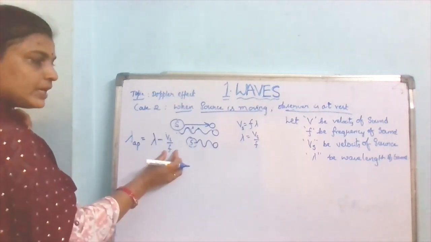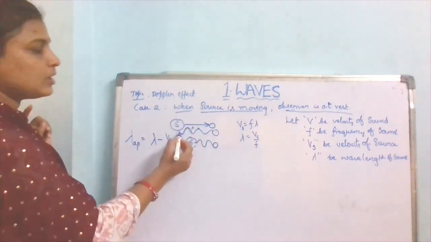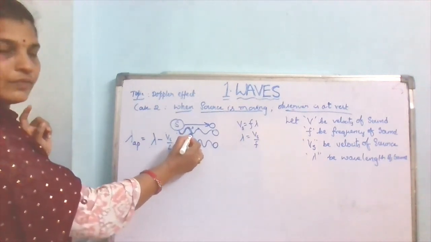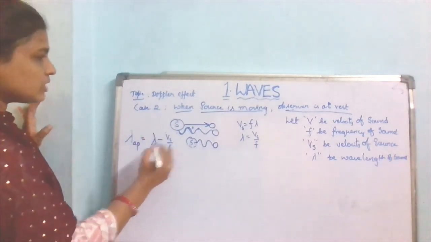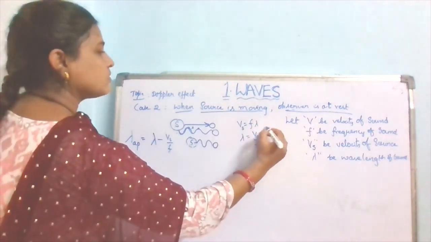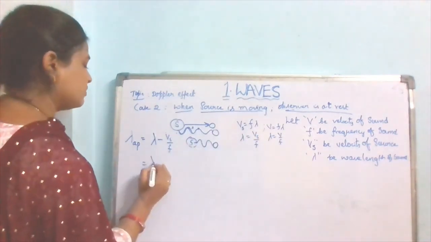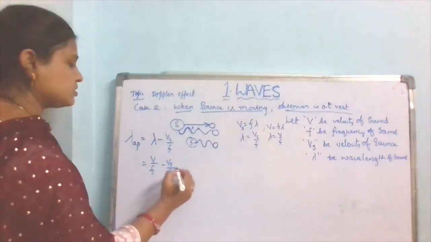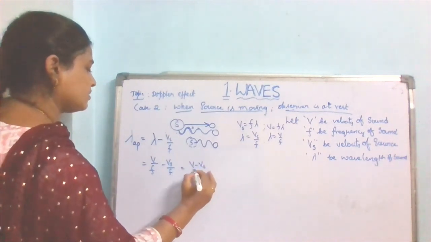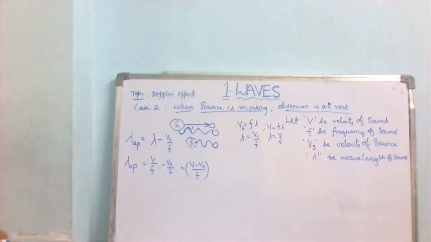Vs by F, because the source is moving with the velocity Vs and with the frequency F. From the original equation V is equal to F lambda, lambda equals V by F. So V by F minus Vs by F, that equals the apparent wavelength, which is V minus Vs by F.